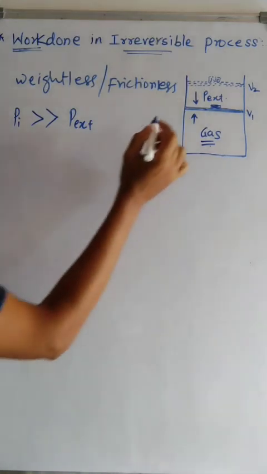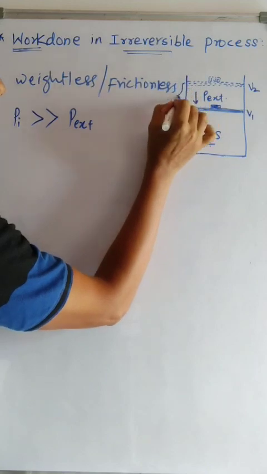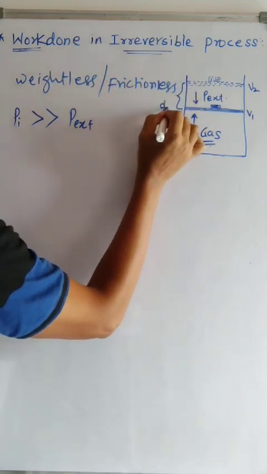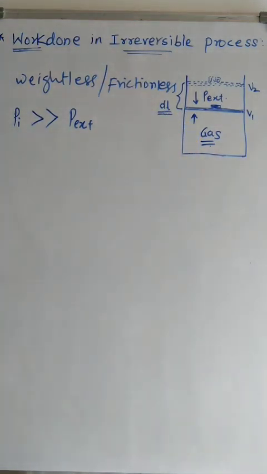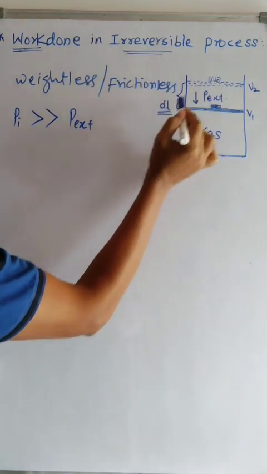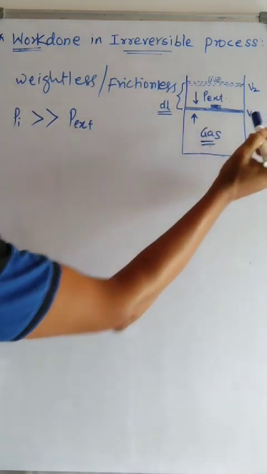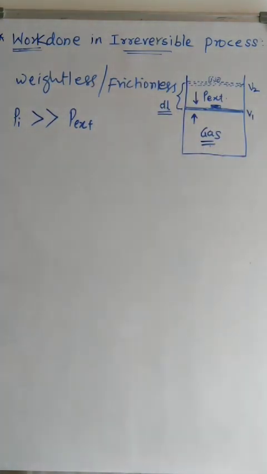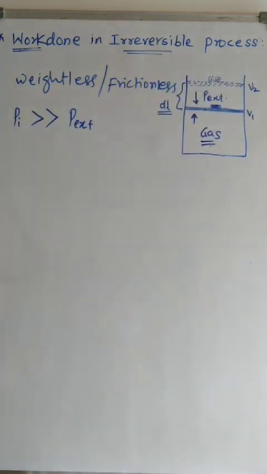Now the piston has moved from this place to this place, and the distance traveled by the piston, let us assume, is dl.